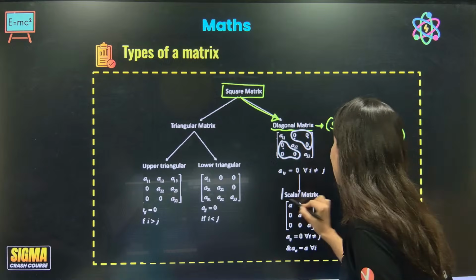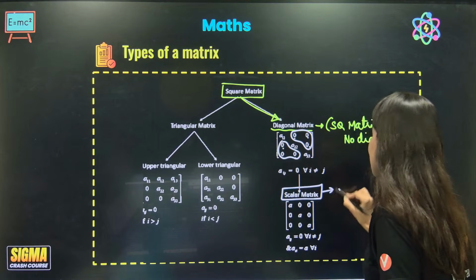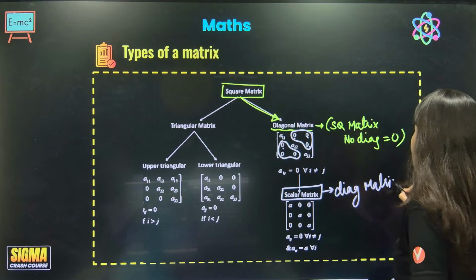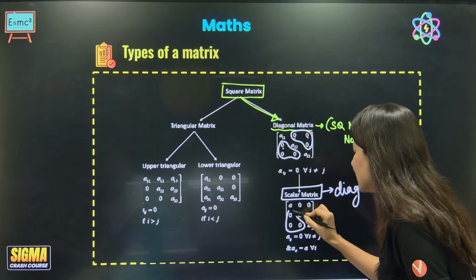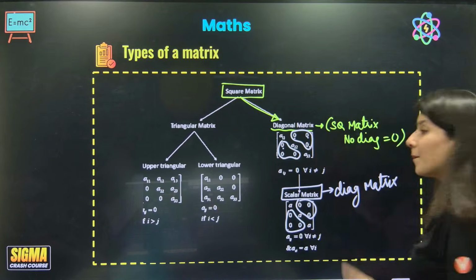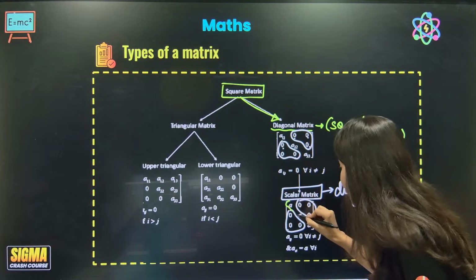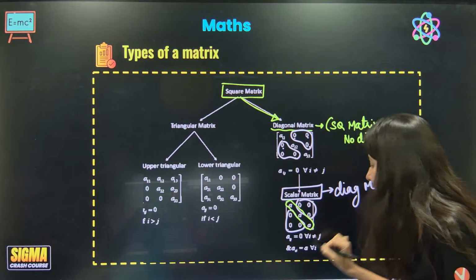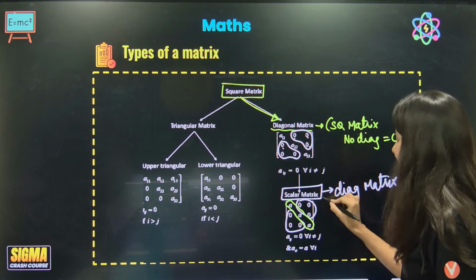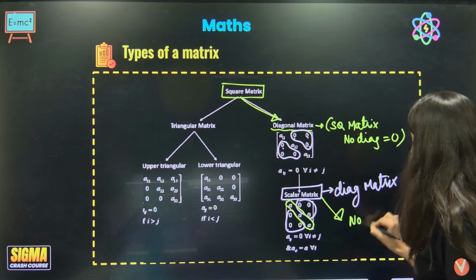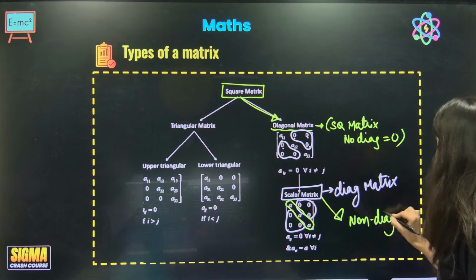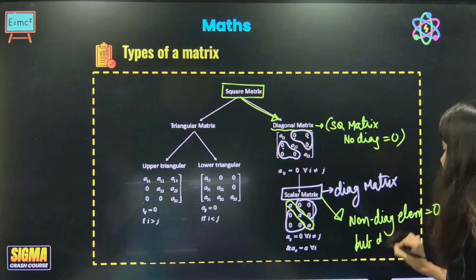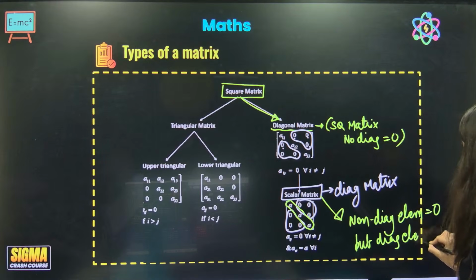Then we have the scalar matrix. What is a scalar matrix? A scalar matrix is a diagonal matrix only, where the non-diagonal elements are 0, but here the diagonal elements are all equal to a. So a scalar matrix is a square matrix whose non-diagonal elements are 0, but whose diagonal elements are the same, let's say a.